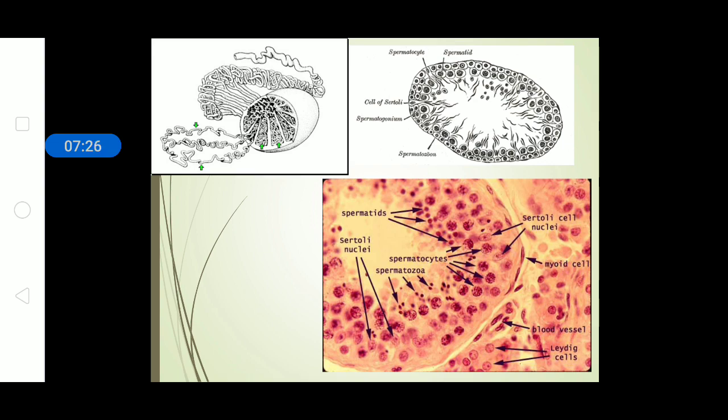You can see in the upper right image that the spermatocyte is formed slowly. First, at the outer line, we have the Sertoli cells, then the spermatogonium, which gradually converts into spermatozoa, then spermatid and spermatocyte.